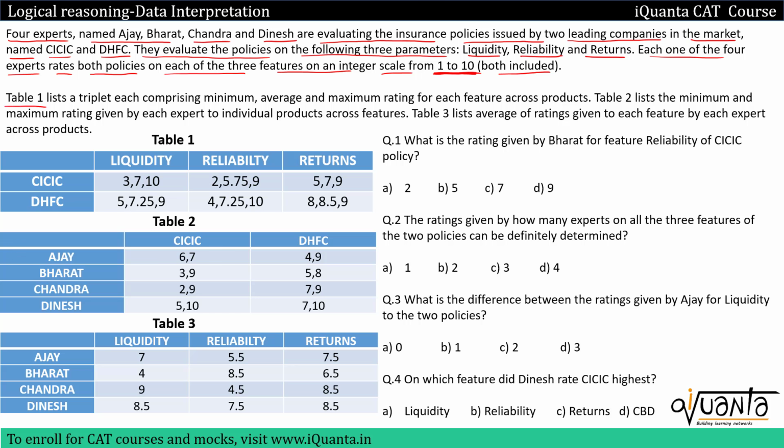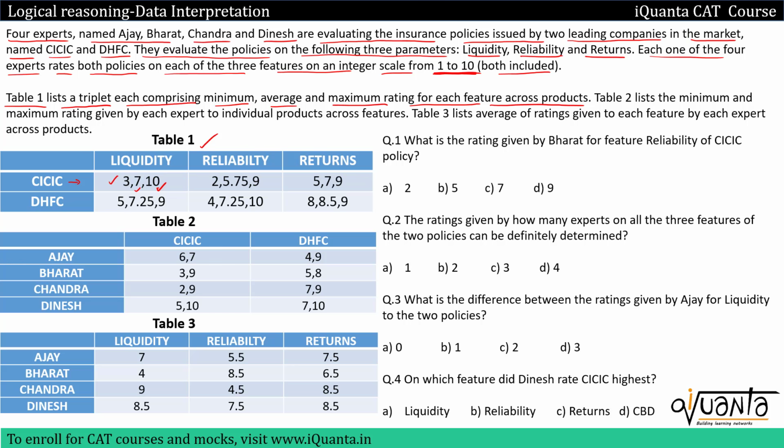Now reading further, table 1 lists a triplet each comprising minimum, average and maximum rating for each feature across products. So the policy that CICIC is making, the first table is giving us the minimum, the maximum and the average rating. So to CICIC, the minimum rating that can be given in liquidity will be 3. The average rating that can be given to this policy of CICIC on liquidity will be 7, and the maximum rating that can be given to a policy based upon liquidity will be 10.